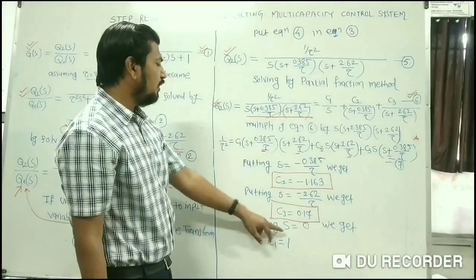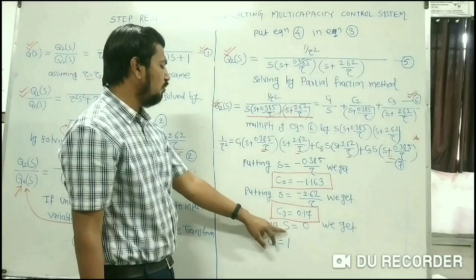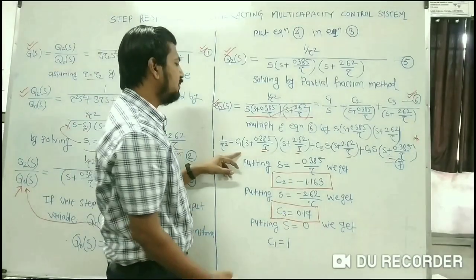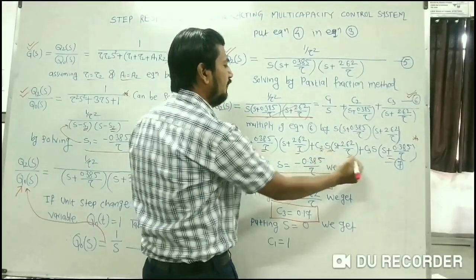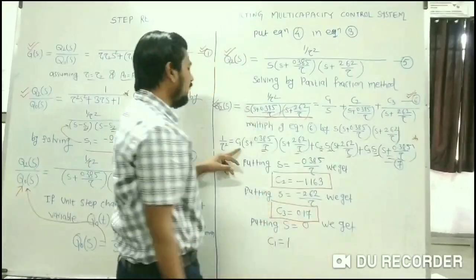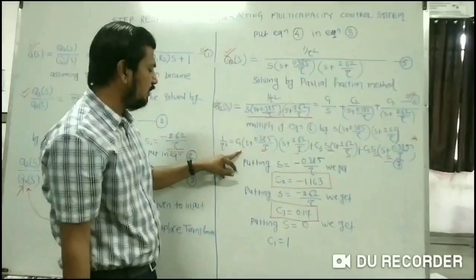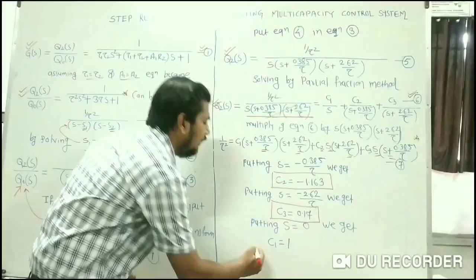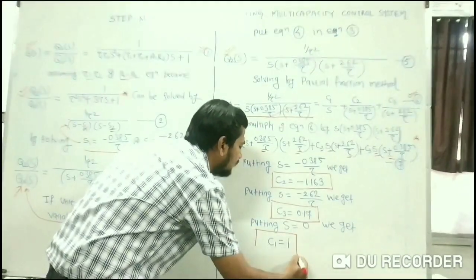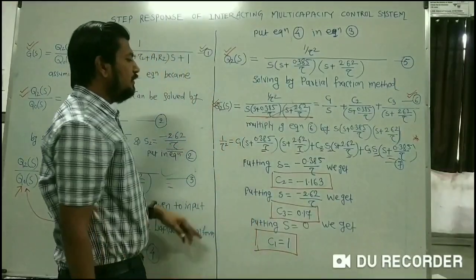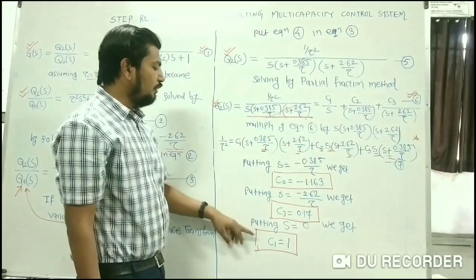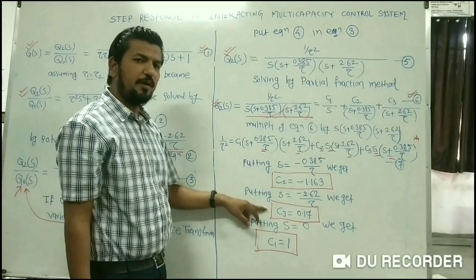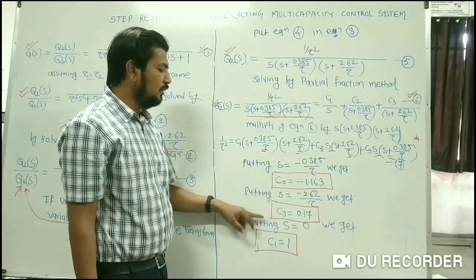Only C1. So let us now put S equal to 0. If you put S equal to 0, this term will vanish, this term will vanish, and entirely you will get the value of C1 only. And the value of C1, if you put S equal to 0, is equal to 1. So in this manner, you have determined the value of C1, the value of C2 and the value of C3, and you better know what to do with these values.